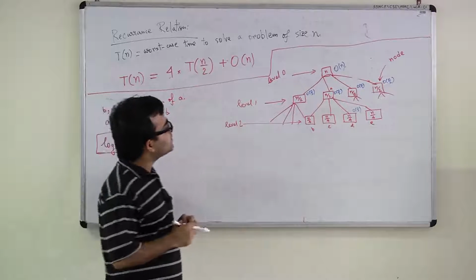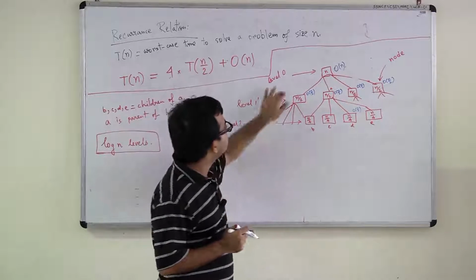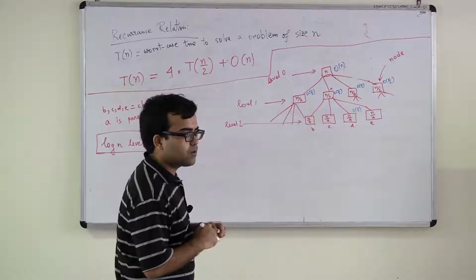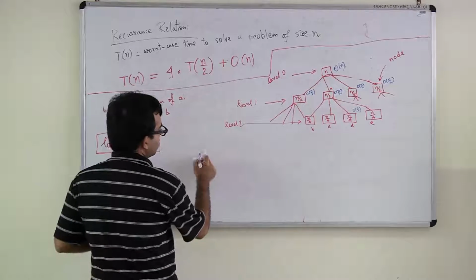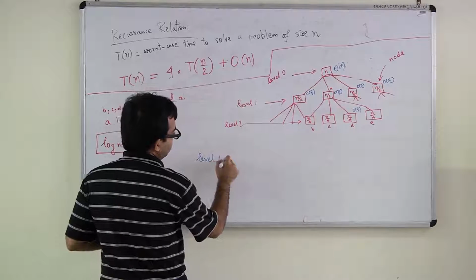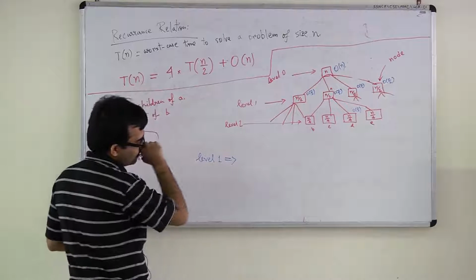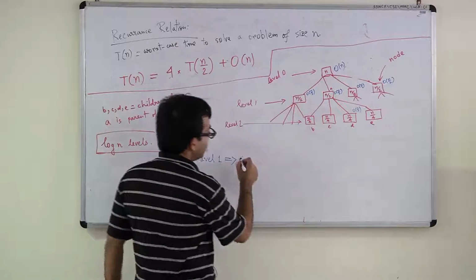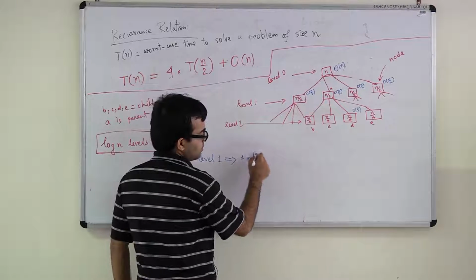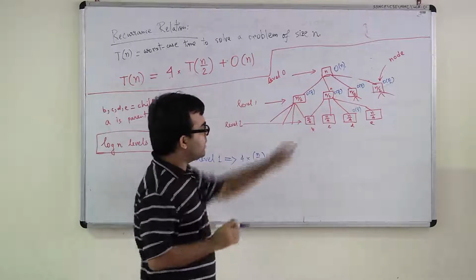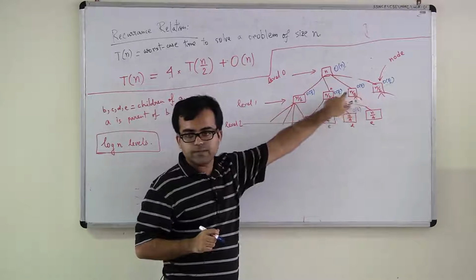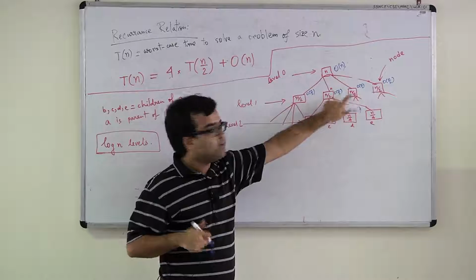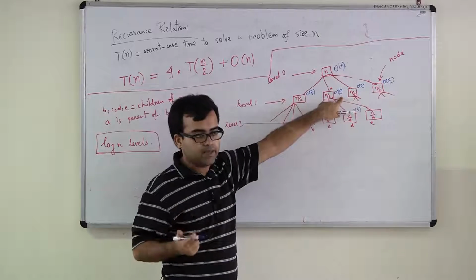Let us just say what is the sum of these blue numbers in level 1. What is the sum in level 1? 4 into n by 2. Isn't it correct? Because each of these subproblems is of size n by 2. So, when you are recursing on them, the combine step takes n by 2.